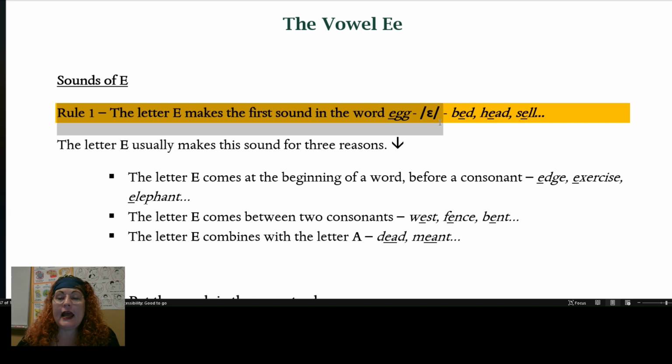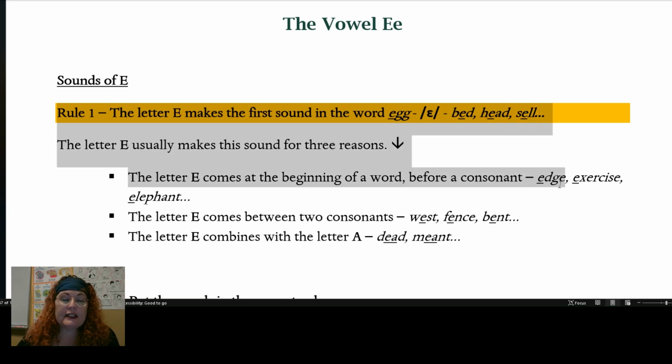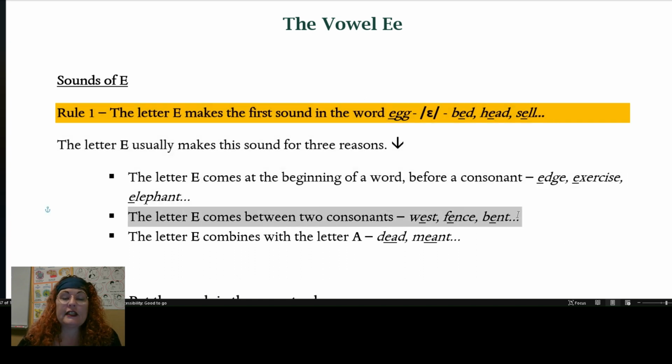Eh, eh, eh. For example, in bed, head, or cell. And this usually happens for three reasons. The first reason is that E comes at the beginning of a word before a consonant, like edge, exercise, or elephant. The next reason is when E comes between two consonants, such as west, fence, bent, and sometimes, but not always, when it comes with the letter A. For example, dead or mint.